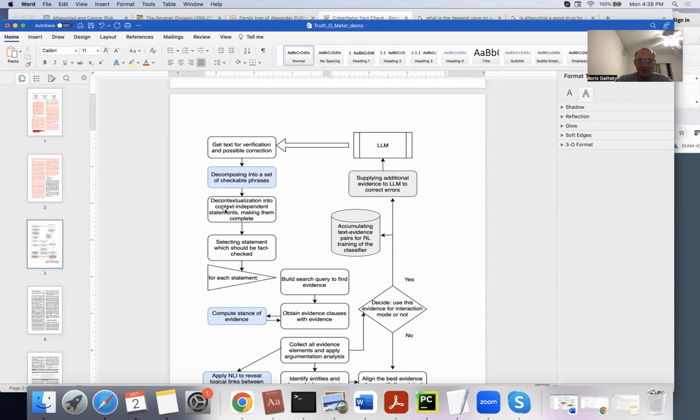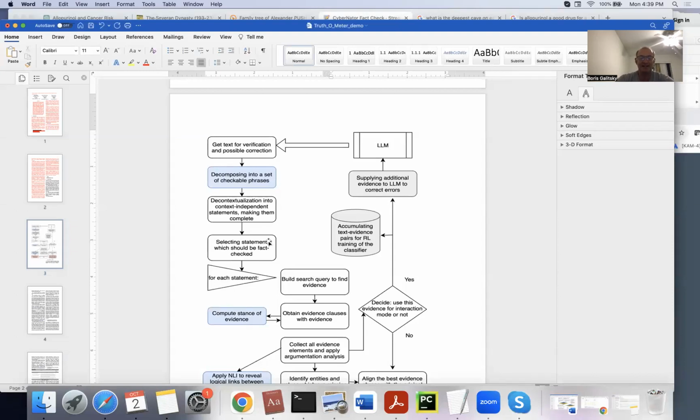We decontextualize it, so each statement can be checked separately. Usually it means transferring coreference entities from previous sentences so that each sentence for verification is self-contained.